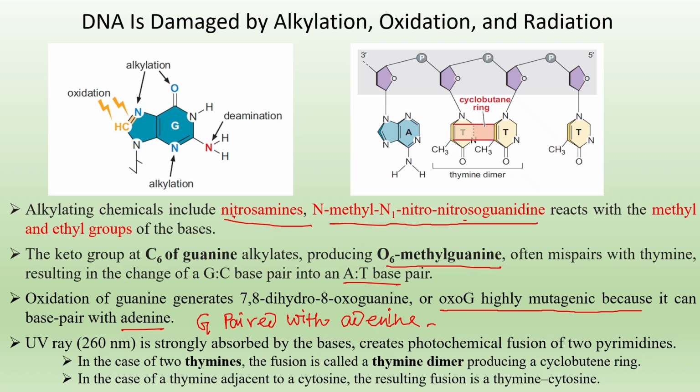UV rays are strongly absorbed by the bases, which creates photochemical fusion of two pyrimidines. In the case of thymine, a thymine dimer is produced, formed by producing a cyclobutane ring. In the case of thymine adjacent to cytosine, the resulting fusion also occurs, which produces a thymine-cytosine dimer.